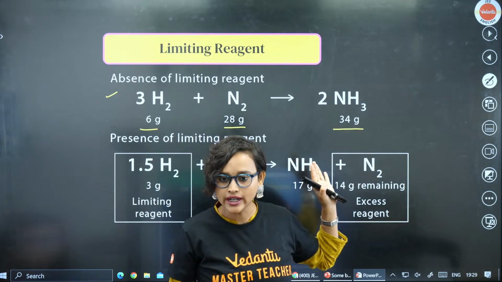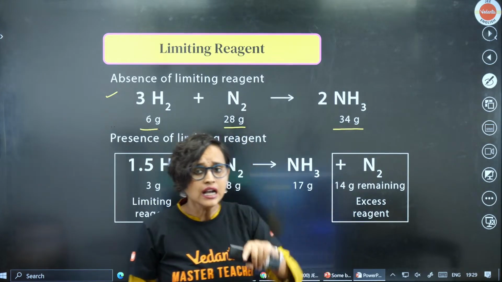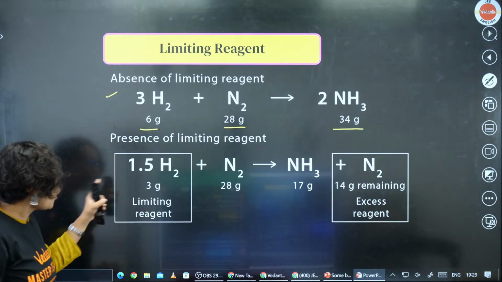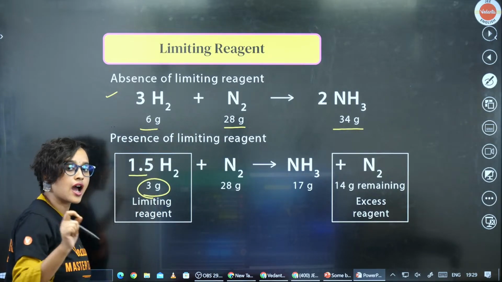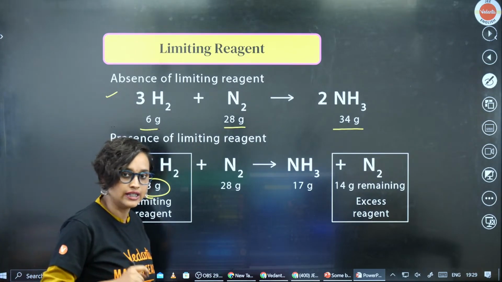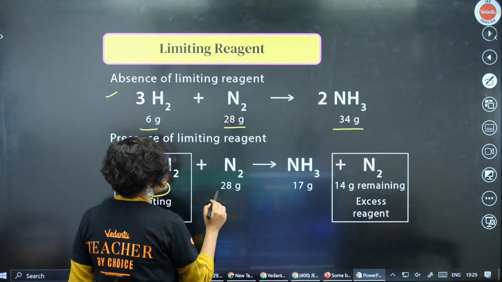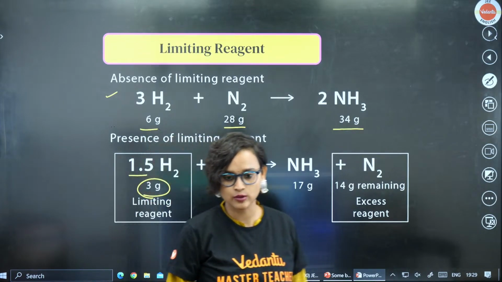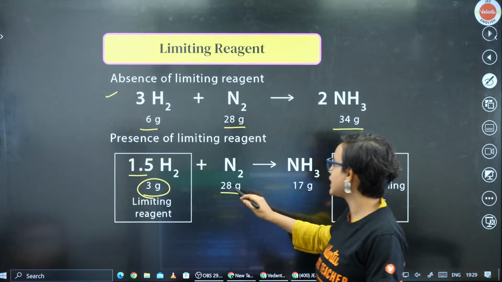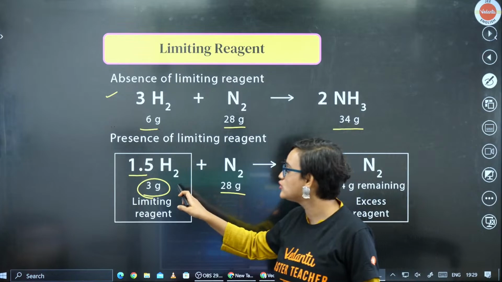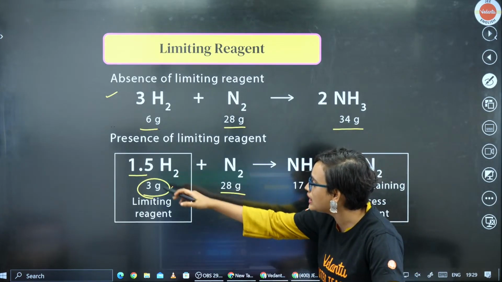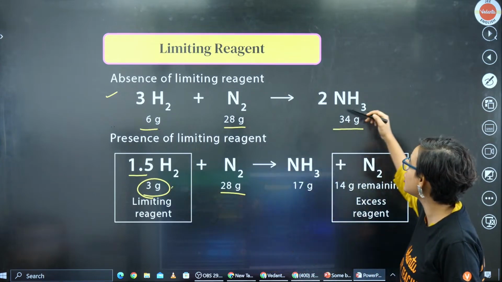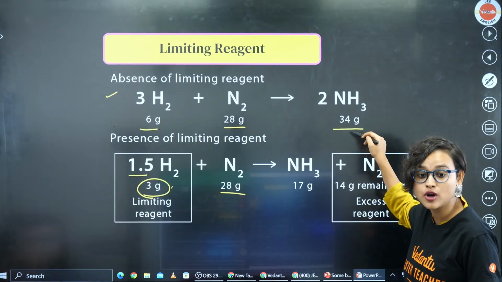Yes? Alright? Now take a look at it, everybody. What if I take 1.5 moles of hydrogen, that is 3 gram? And I still take the same amount of nitrogen, that is 28 grams, okay? This time, do you see that hydrogen is in such a small amount that it will get completely consumed, but it will still not be able to produce 34 gram of NH3.